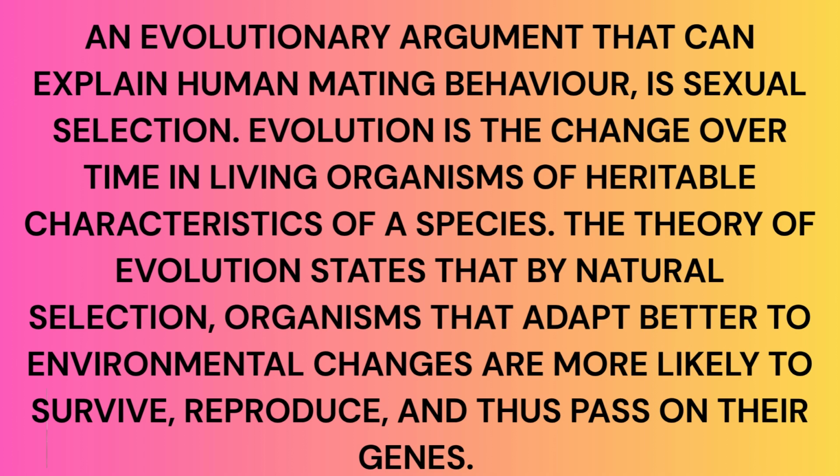So I write in my ERQ, an evolutionary argument that can explain human mating behavior is sexual selection. Evolution is the change over time in living organisms of heritable characteristics of a species. The theory of evolution states that by natural selection, organisms that adapt better to environmental changes are more likely to survive, reproduce, and thus pass on their genes.